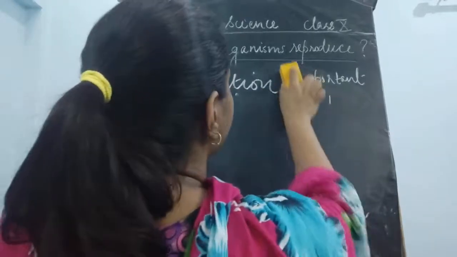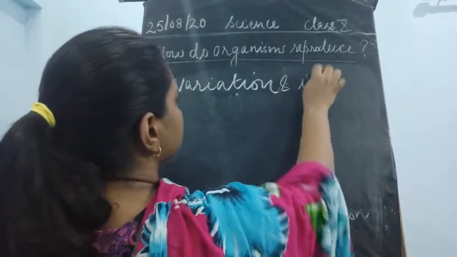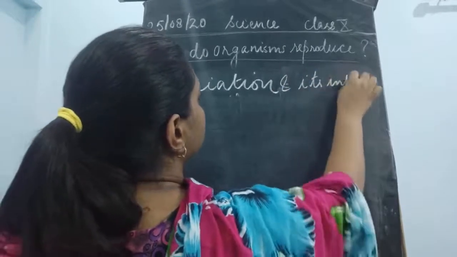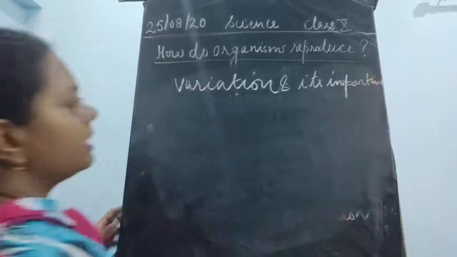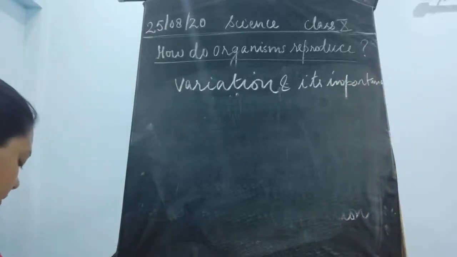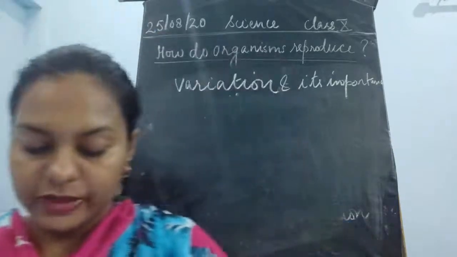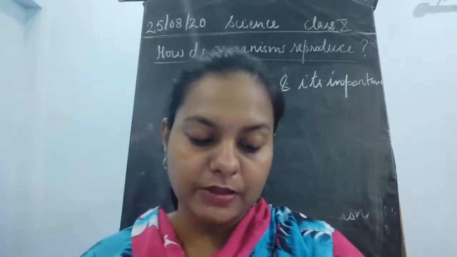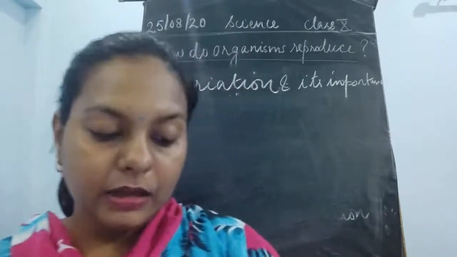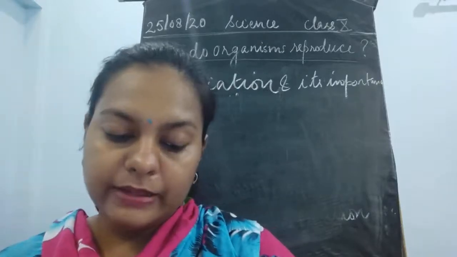So I'll move over to the next topic, as we are already discussing variation. What is its importance? We'll study about the variation and its importance. Now let us understand how this variation is very important. DNA copying during reproduction is important in maintaining the body design of different organisms to survive in the existing environment.